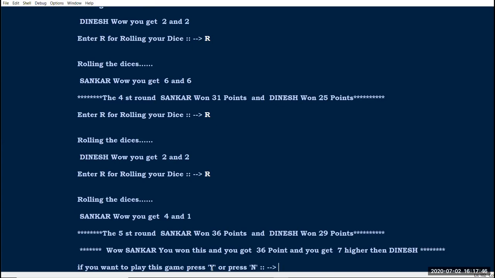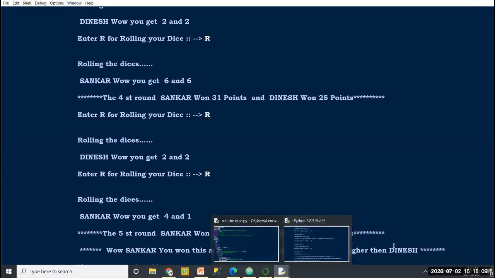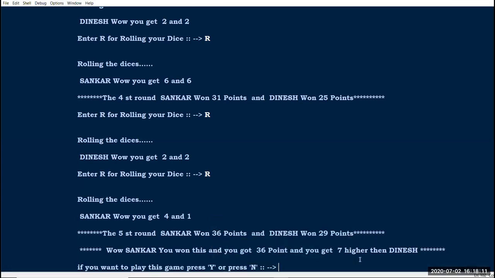Wow, Shankar, you won this and you got 36 points. Okay, and you get 7 higher than Dinesh. So it prints the total points which I have got in the game, and also how many points you have got higher than your opponent. Here I get 7 points higher than my opponent, that is Dinesh.